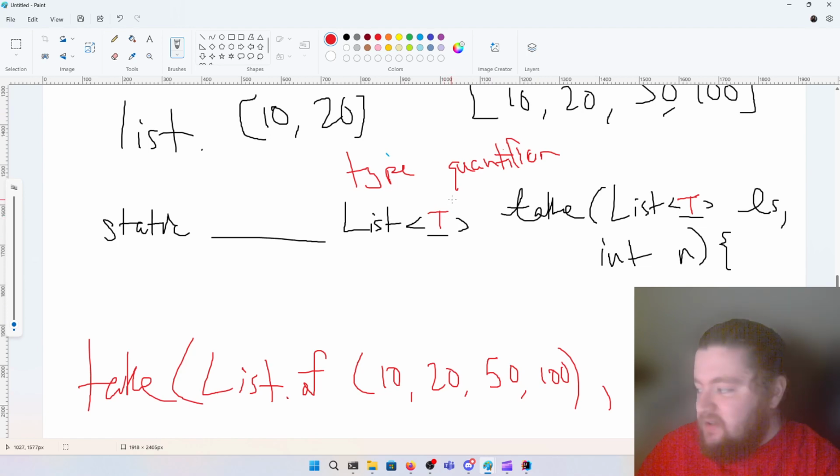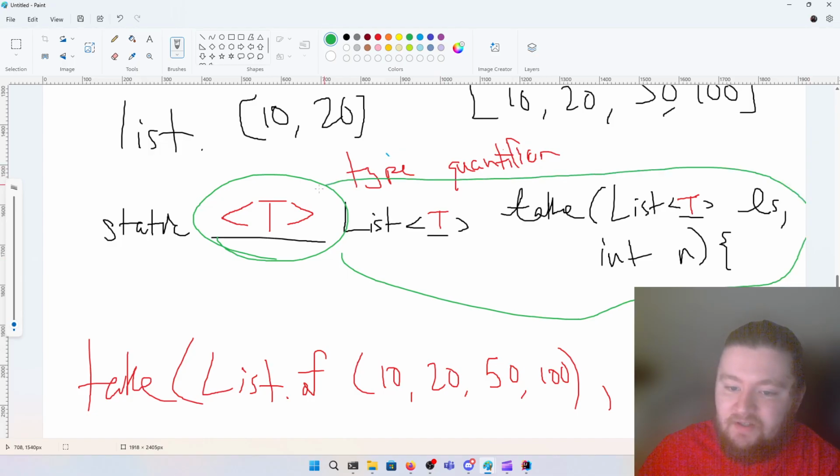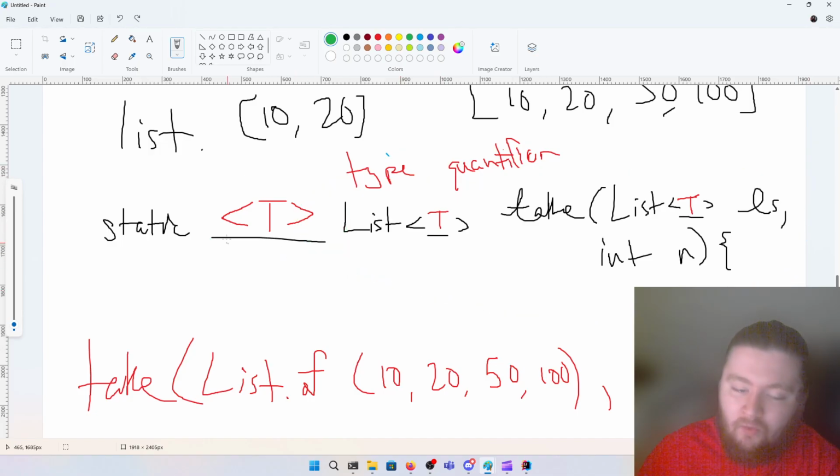But we need to say where T is being declared, so to speak. The way to do that is we're going to put T inside of angle brackets. This says that T is a generic type parameter inside of this method. And these should always come immediately after the static keyword.